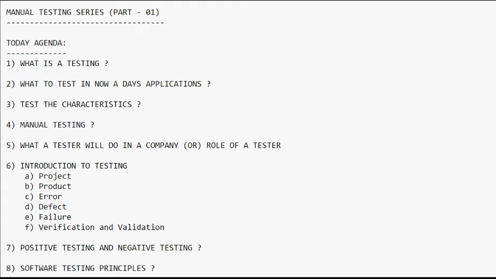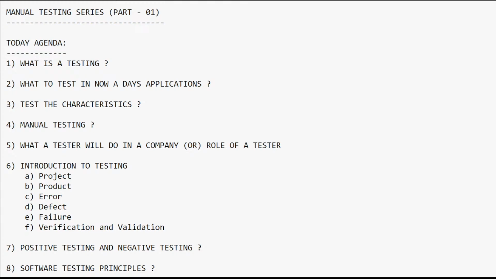Okay, so our next concept is that before starting testing, or during our testing, we need to check different characteristics. Under that we have almost 7 characteristics we are going to test.